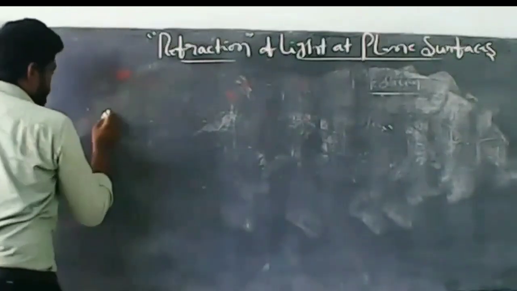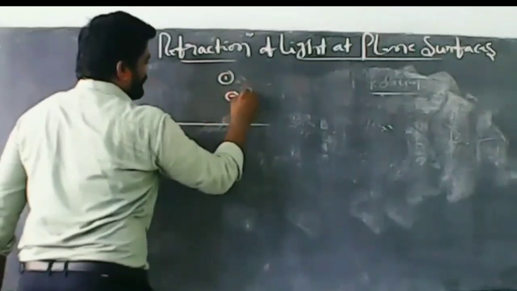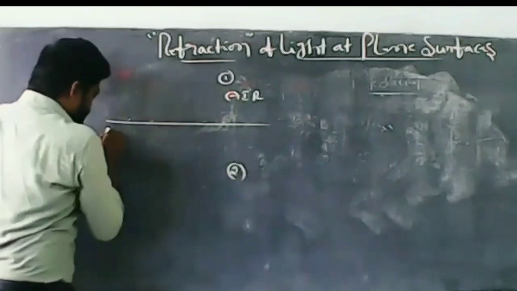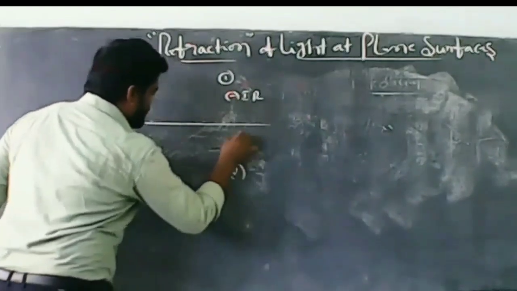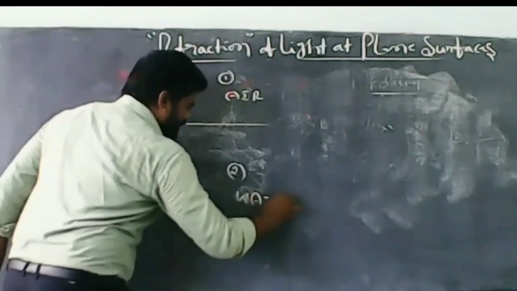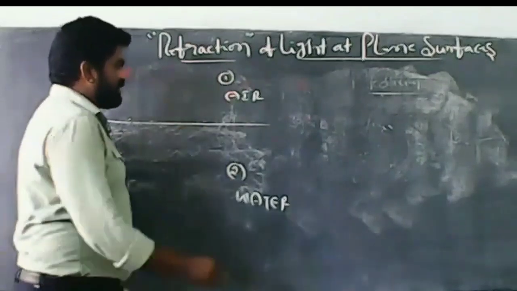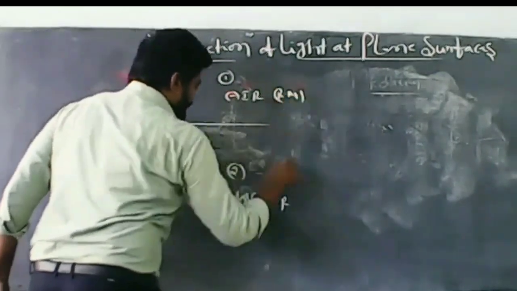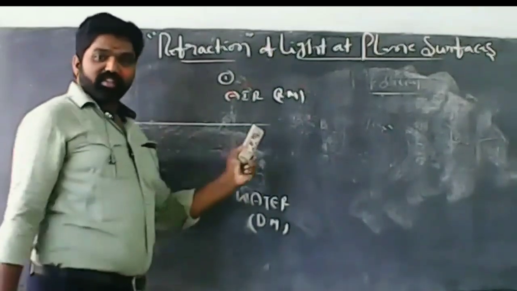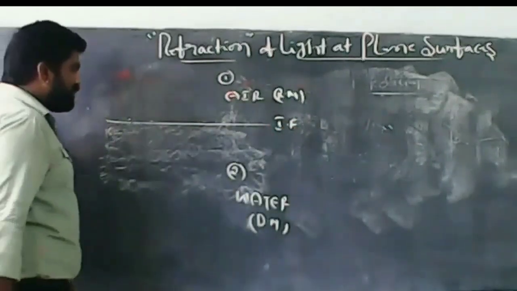See here, consider this is medium 1, air, and this is medium 2. This is the shaded region. Let us imagine that this is water. This water is a denser medium. So, air is rarer, and water is a denser medium. This is the separating part of two mediums. This one is the interface. Right?